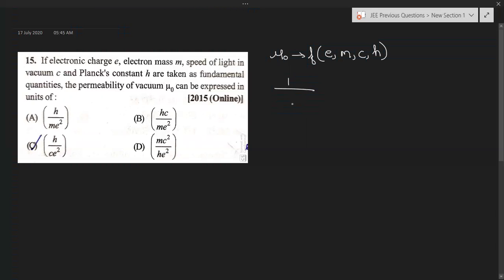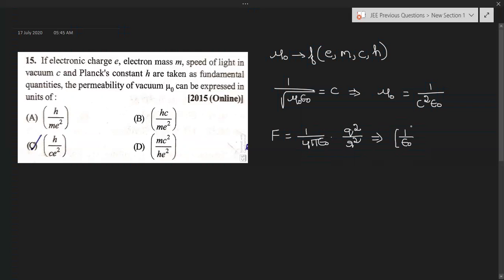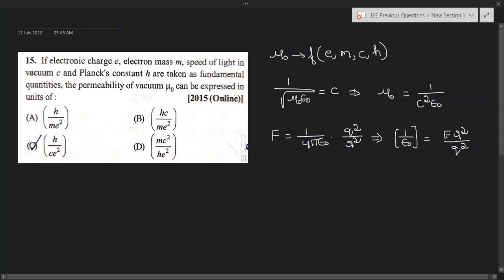We know that 1 by square root of mu naught into epsilon naught is equal to c, nothing but velocity of light. So that implies mu naught is equal to 1 by c square into epsilon naught. Now, F equal to 1 by 4 pi epsilon naught into q square by r square, force between two charged particles. So that implies the dimensional formula of 1 by epsilon naught is equal to dimensional formula of F into r square by q square.